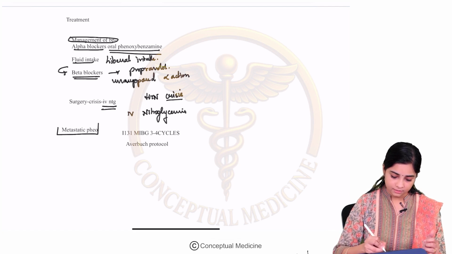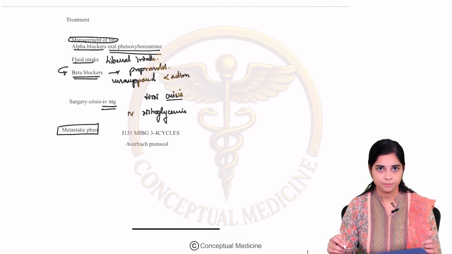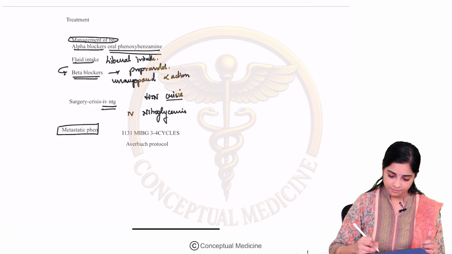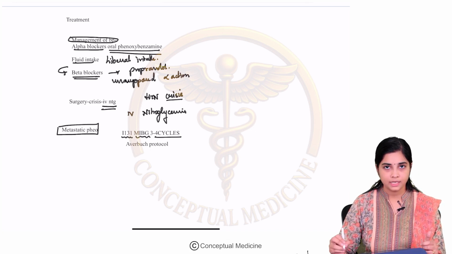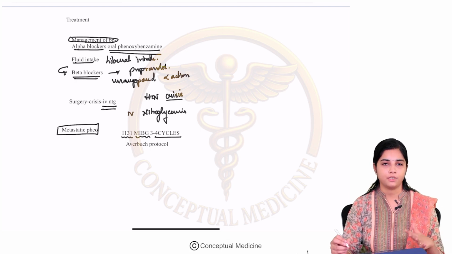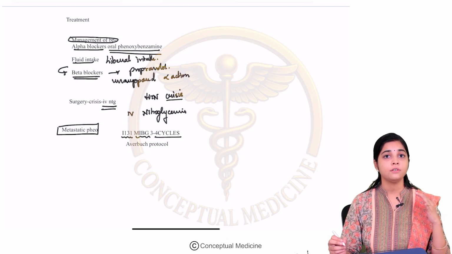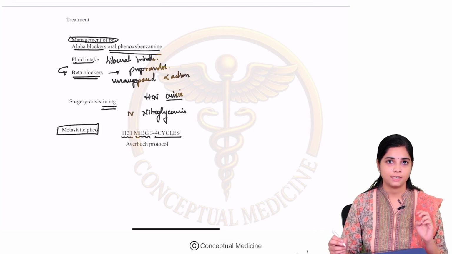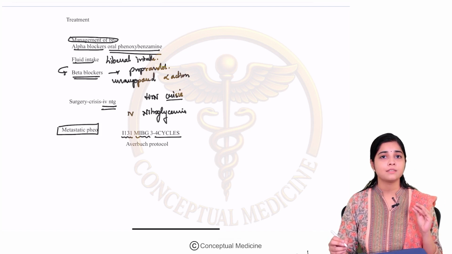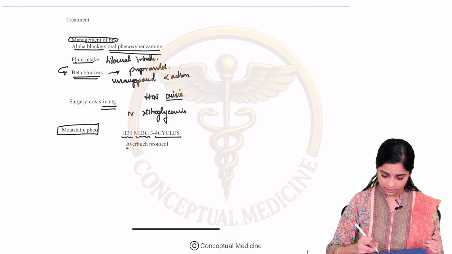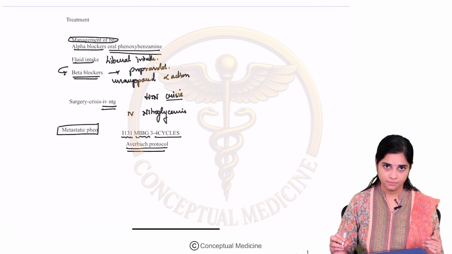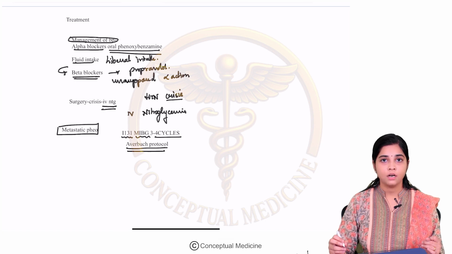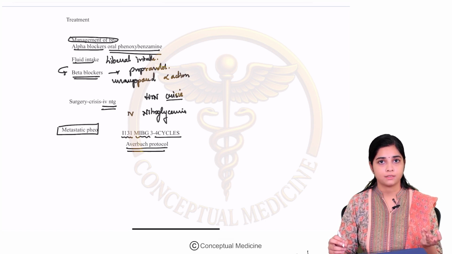Then, what about the treatment of metastatic Pheo? For metastatic Pheo, the treatment is iodine-131 MIBG, 3 to 4 cycles, which is used for treatment as well, not only for diagnosis. So this is your nuclear medicine treatment for metastatic Pheo. Apart from that, certain other regimens are used, for example the Averbuch regimen. In this regimen, you use multiple chemotherapy drugs for the management of metastatic Pheo.